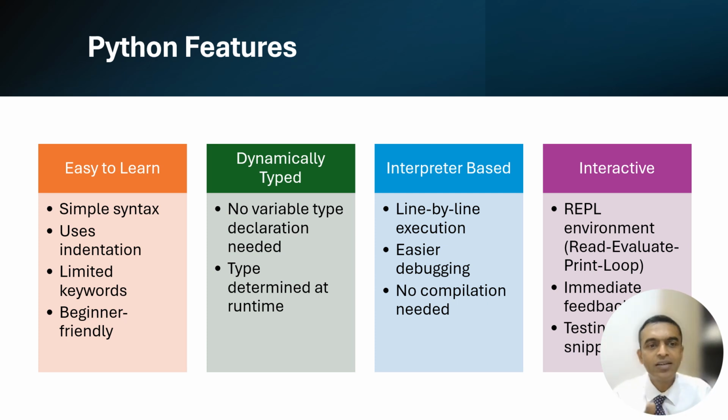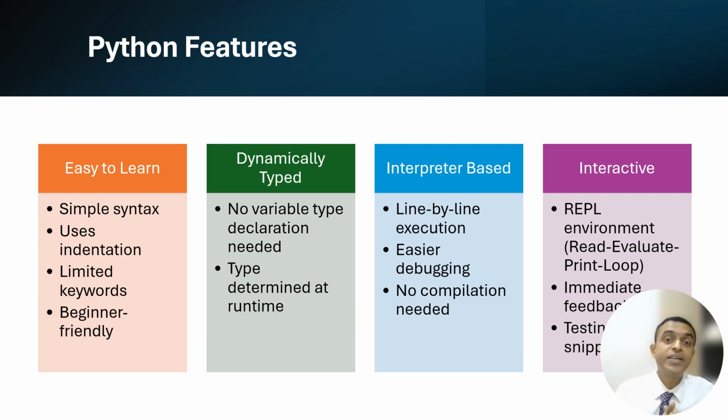Okay. Then Python uses indentation. What is indentation? It means the block of code is written with certain spacing, we will see that in a couple of slides later, which makes code very readable and very understandable. Python has limited keywords. Such a versatile language. Python just comes with 30 keywords that we will see, and it is very beginner friendly. Okay, so whenever somebody is studying Python as their first language, they will be extremely happy with the language. So Python is easy to learn. This is one feature of Python.